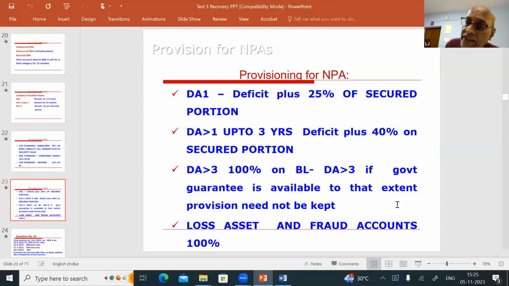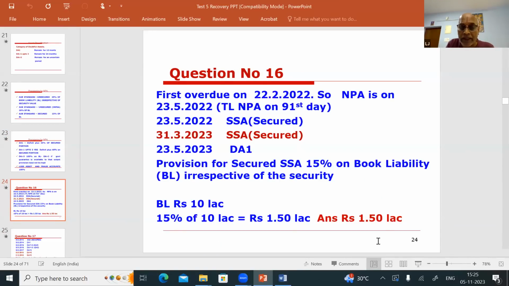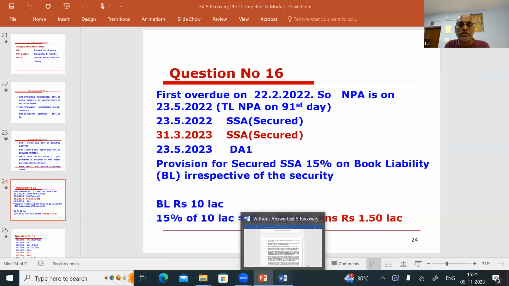So, DA more than 3, if government guarantee is available, to that extent, provision need not be kept. We will see it there. Loss asset and fraud accounts, 100% provision you have to keep. Now, let us see an example. Now, let's go back to the question. You'll be able to answer the questions now.